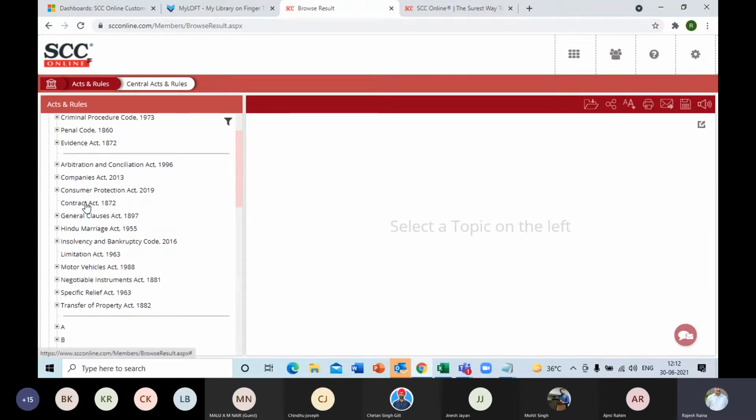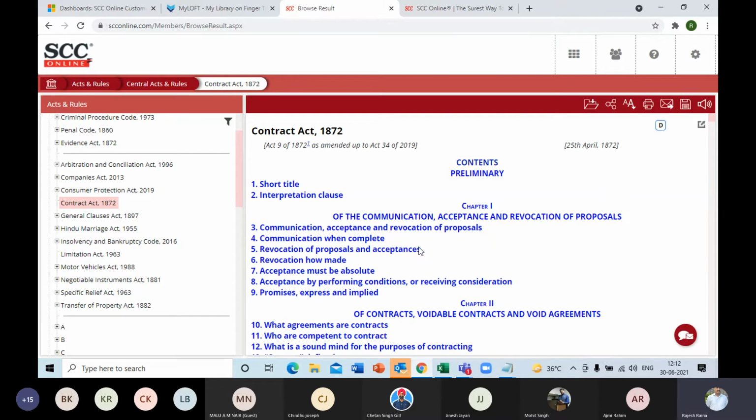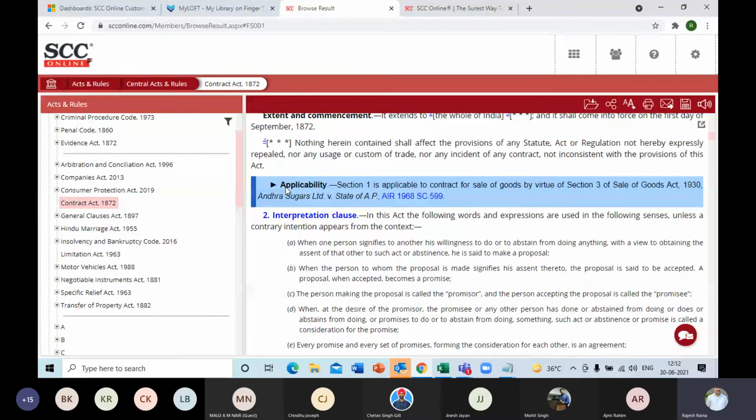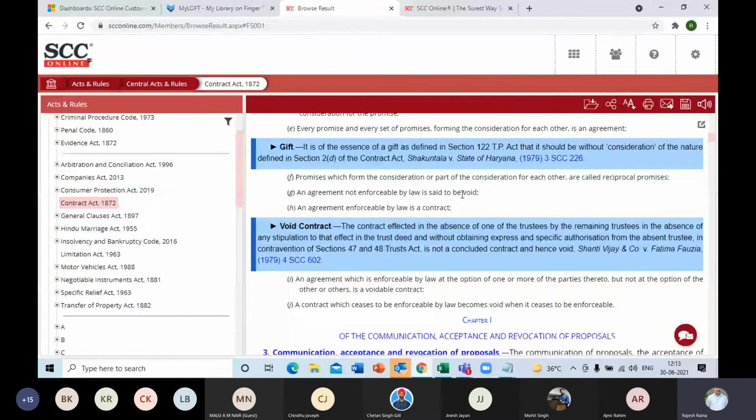So if I select, say, Contract Act, the entire Bare Act will now be displayed here. Let's start with it. You see this blue color highlighted line, applicability. This is additional information incorporated by our editorial team: the most important citation and judgment on applicability. And this commentary, or the lines, are also picked from the judgment text only. Similarly, you find one on gift, on void contract.